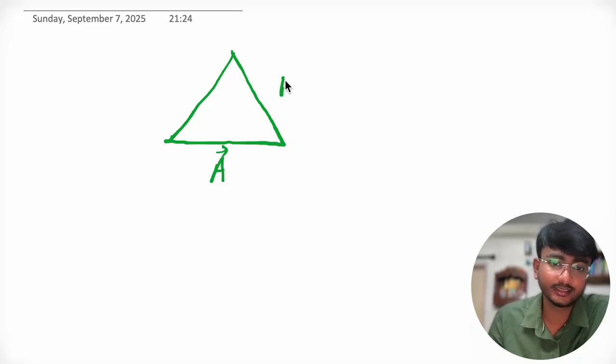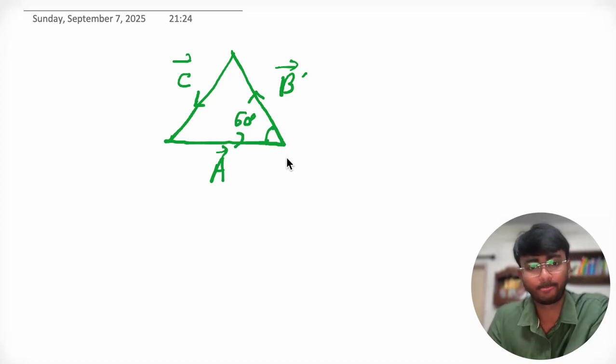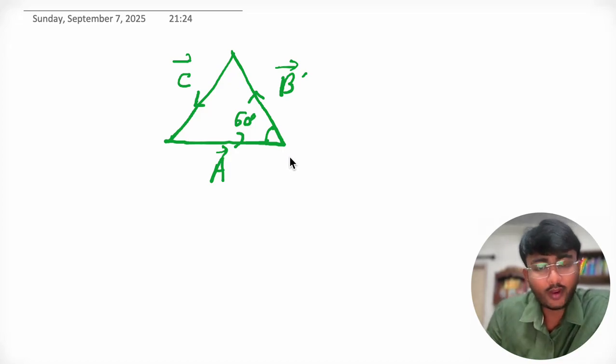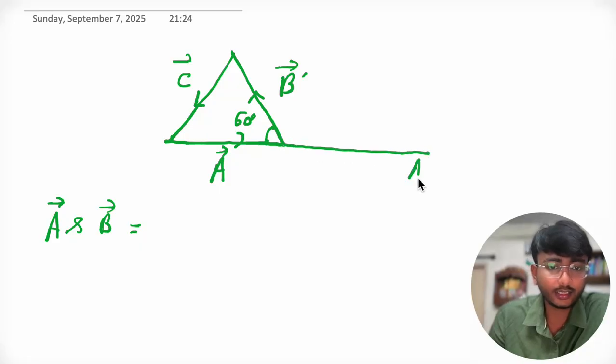This is A, this is B vector, and this is C vector. A vector, B vector, and C vector. This angle is 60 degree. So what will be the angle between A and B? Now it's very simple. What is the angle between A and B? You can parallelly shift it like this. So this angle will be the angle between A and B, that is 120 degree.